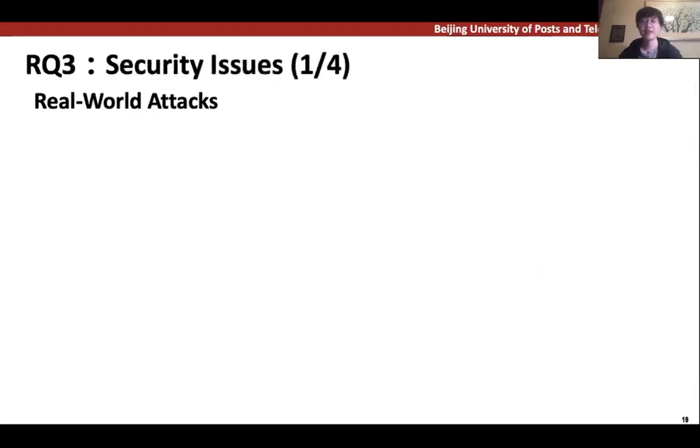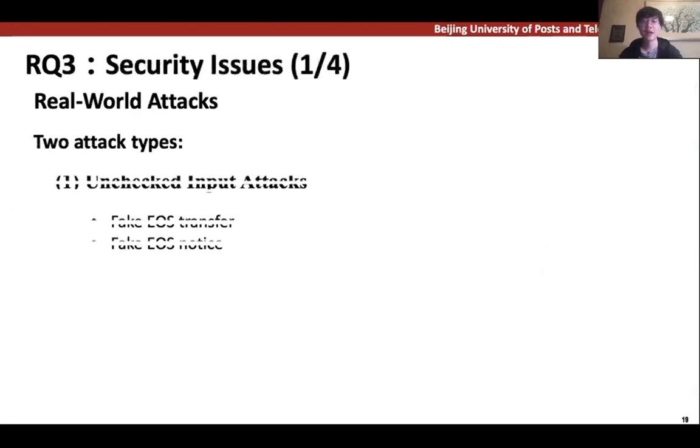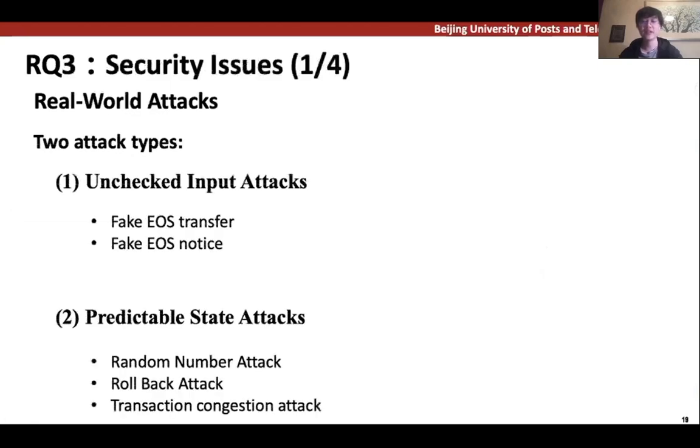By investigating the features of some already known attacks, we classify them into 2 types: unchecked input attacks and predictable state attacks. These attacks have cost millions of dollars in losses. And to build an early warning system to minimize loss, we devise different approaches to detect them.